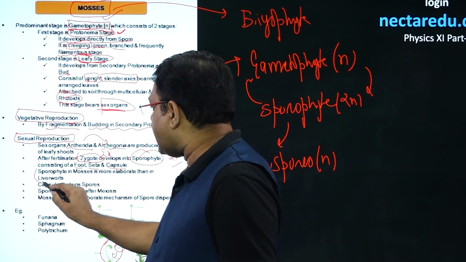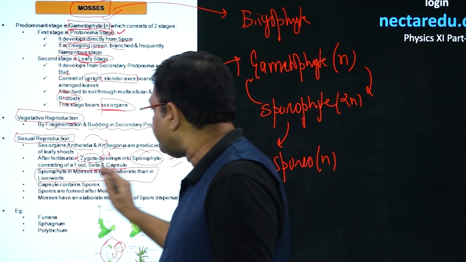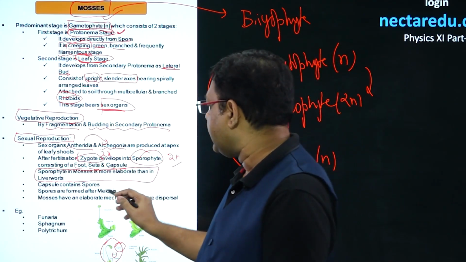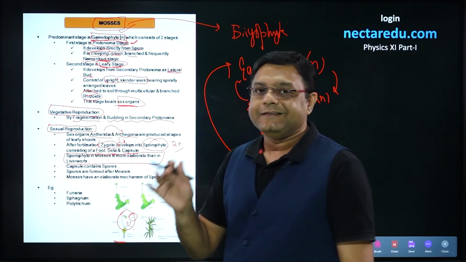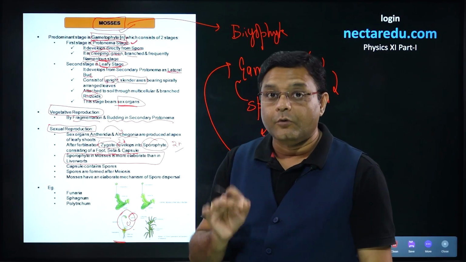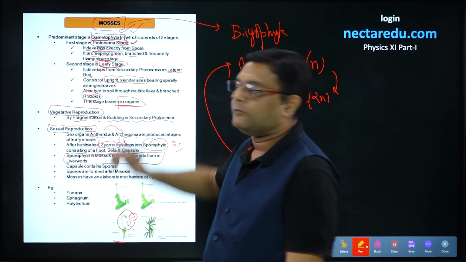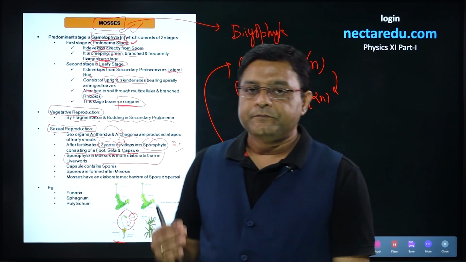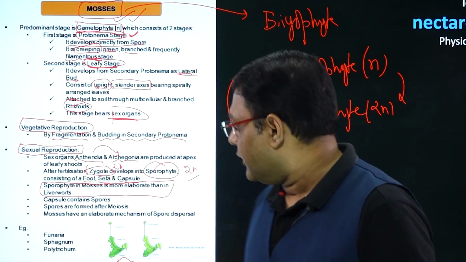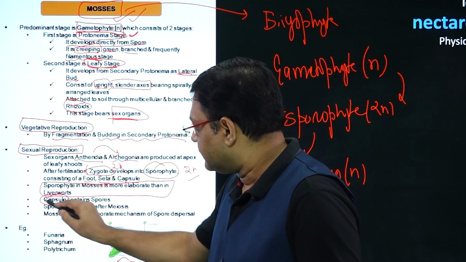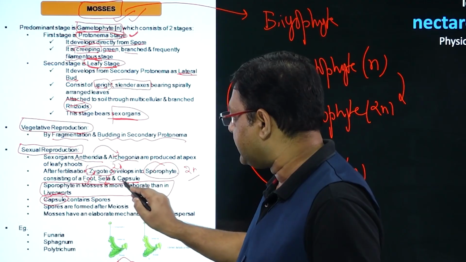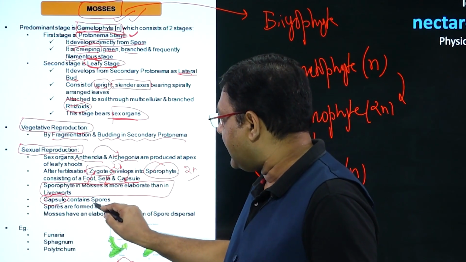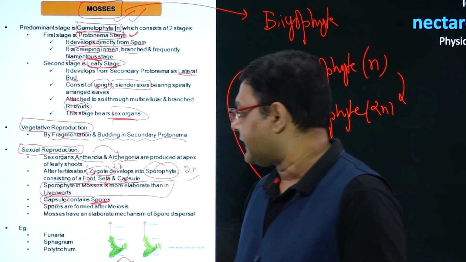Now, if we compare this sporophytic stage in the case of mosses with what is present in the case of liverworts, then the sporophytic stage is more elaborate in the case of mosses. Now, in this sporophyte, meiosis will occur. Meiosis will occur in the capsules. We talked about three parts, foot, seta, and capsules. So, meiosis will occur in the capsule, and that is how spores will be present in the capsule.